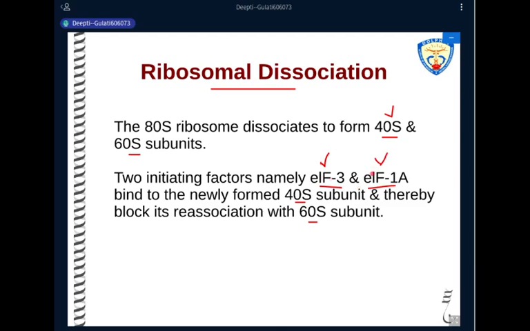These two factors block its reassociation with the 60S subunit until it has first attached to an initiator tRNA and a messenger RNA molecule. Only then will these two factors be released and the 60S subunit be allowed to bind to the 40S subunit.